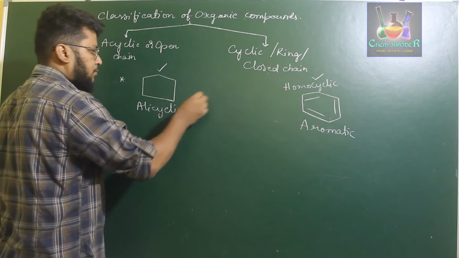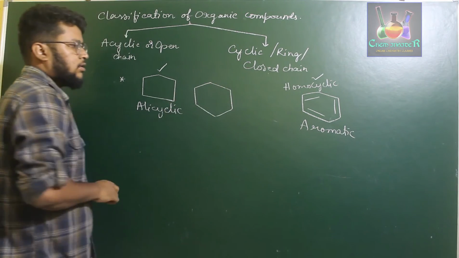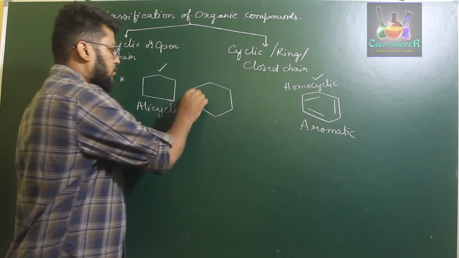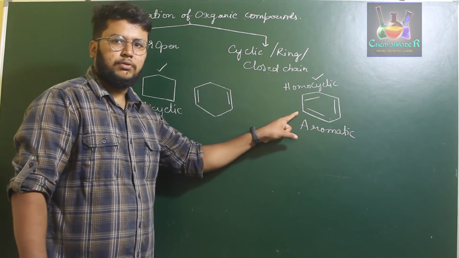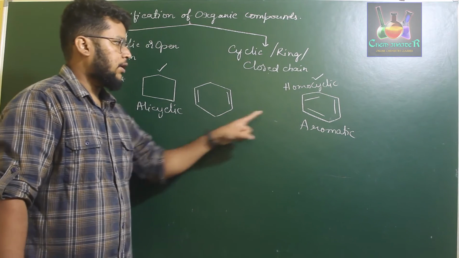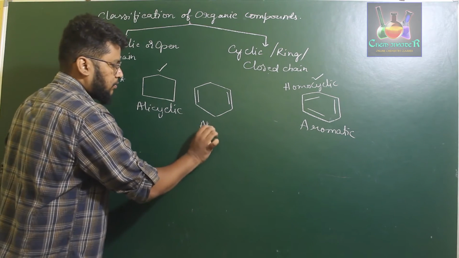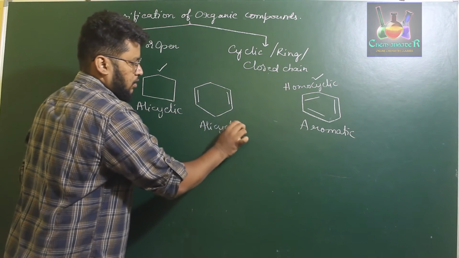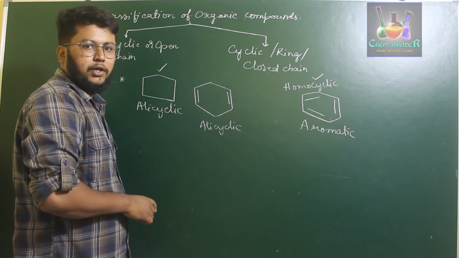Further, you can take two more examples. Now, if you observe carefully, this compound and this compound are completely different. This is an alicyclic compound, whereas it is an aromatic compound.